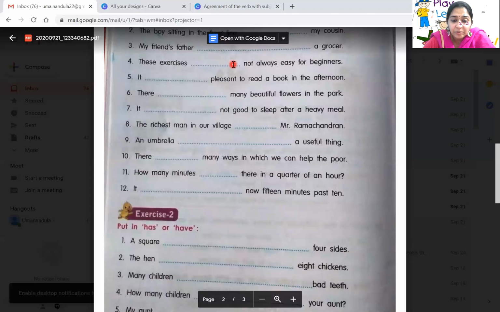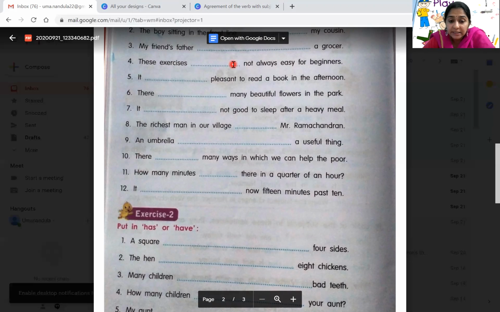Eighth one, the richest man in our village dash Mr. Ramachandran. The richest man in our village is Mr. Ramachandran. An umbrella is a useful thing. There dash many ways in which we can help the poor. There are many ways in which we can help the poor.